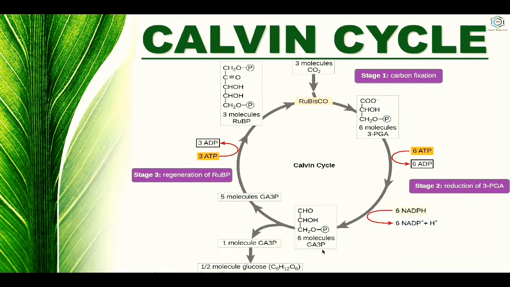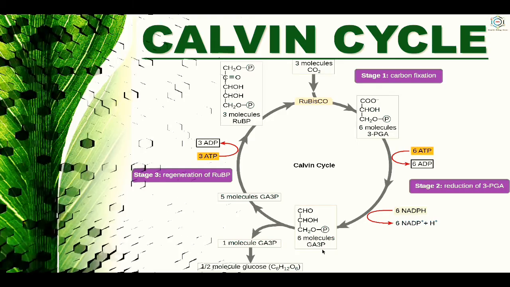So in the first reaction, the carboxylation phase, you can see here the balanced overall reaction of the cycle. Let us start with 6 molecules of carbon dioxide. In the first reaction, 6 molecules of carbon dioxide combine with 6 molecules of ribulose 1,5-bisphosphate to form 12 molecules of 3-phosphoglyceric acid. Here you can see 6 molecules of 3-phosphoglyceric acid because 3 molecules of CO2 and 3 molecules of RuBP are used. So this is the first reaction.